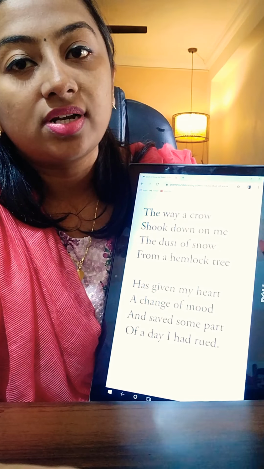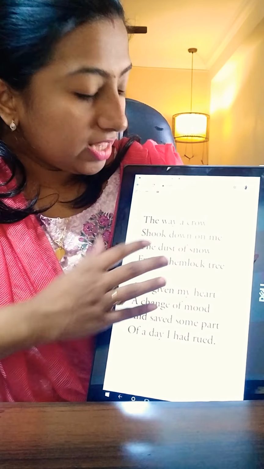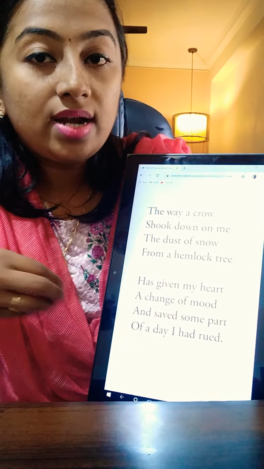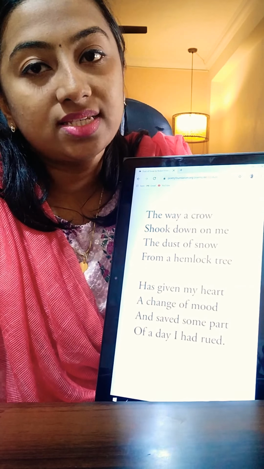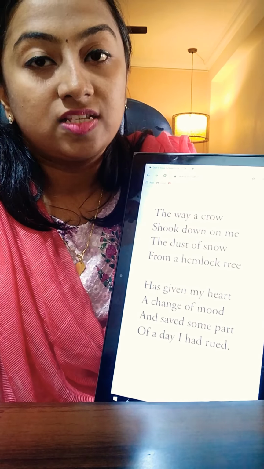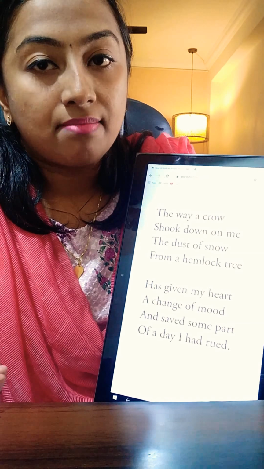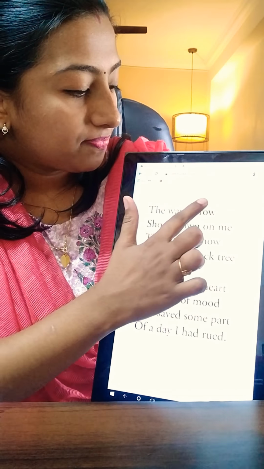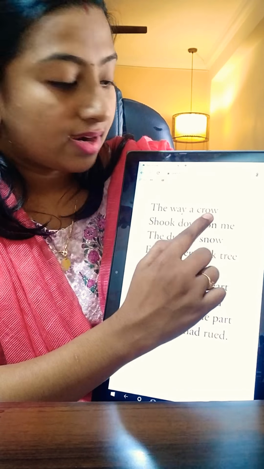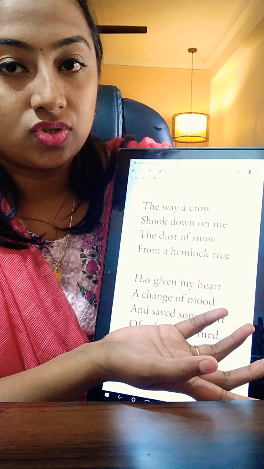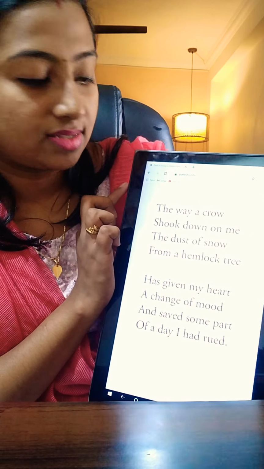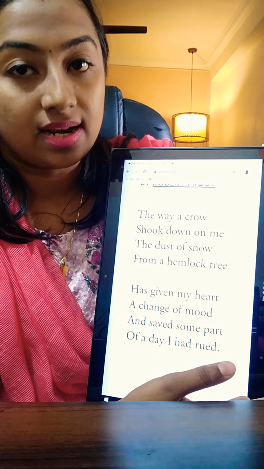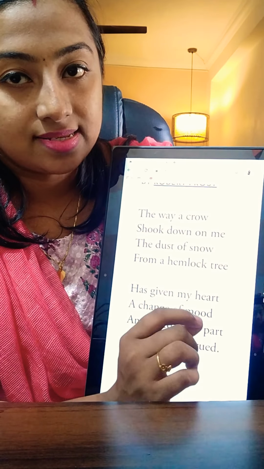Now let's discuss the literary devices that are used in this poem. In the first stanza, the poet has made use of two literary devices. One is enjambment. You might be familiar with this literary device, enjambment. The spelling is E-N-J-A-M-B-M-E-N-T. Enjambment means when one idea or one line continues on to the next line without any punctuation marks, that kind of literary device is called enjambment. When the same sentence continues to the next line without any punctuation marks, this literary device is called enjambment.